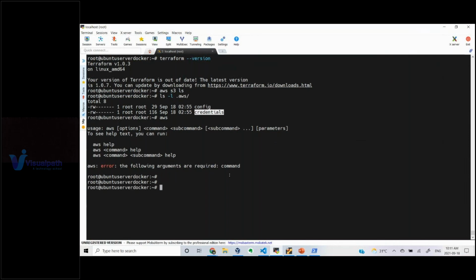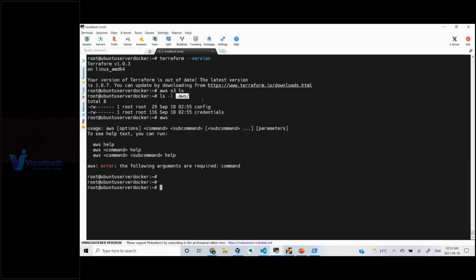Your Terraform is installed and your AWS configuration is also done successfully. So now your Terraform will try to pick it up by default. As per best practices, it is always recommended to store your credentials under .aws on the machine from where you are running these Terraform CLI commands. Simply, your workstation. If you are automating the process, it might be a container, a Kubernetes pod, or a temporary instance when you are working with pipelines. We can discuss that later.